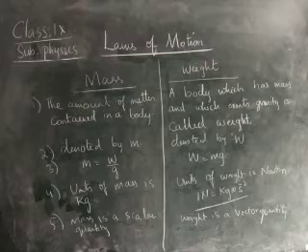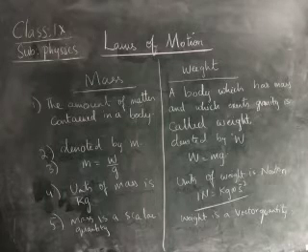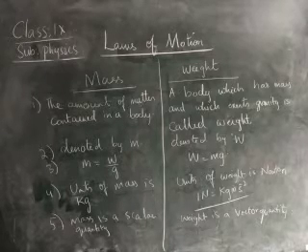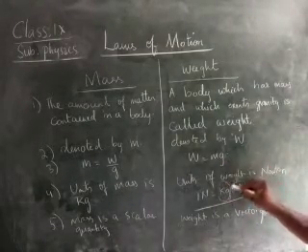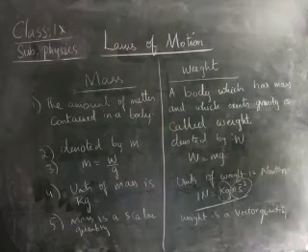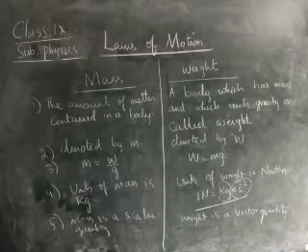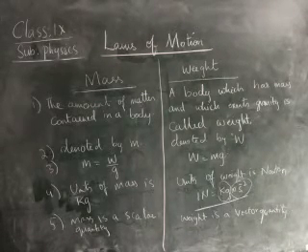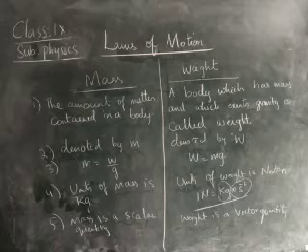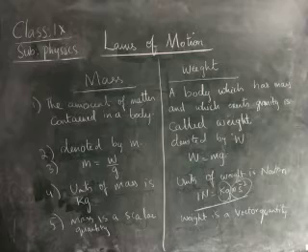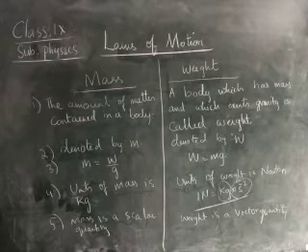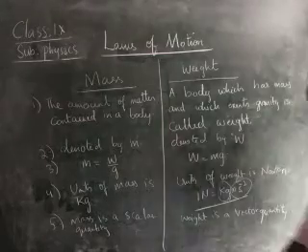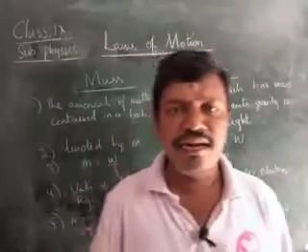Normally the unit of mass is kilogram, and the unit of gravity is meter per second square. Therefore together we get 1 kg meter per second square, that is equal to 1 Newton. And here weight is a vector quantity. Okay, these are the differences between the mass and the weight, children. Compulsory you should know the difference between the mass and the weight.